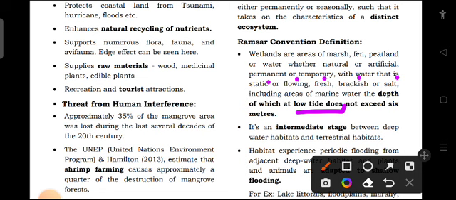So wetlands are areas with all these water-containing areas like marshes, fens, etc. They can be natural or artificial. They can be temporary or permanent. The water can be static or flowing. It can be fresh, brackish or even salt, and it will even include marine water also. The only condition is that the low tide depth should not exceed 6 meters. This is the Ramsar definition.